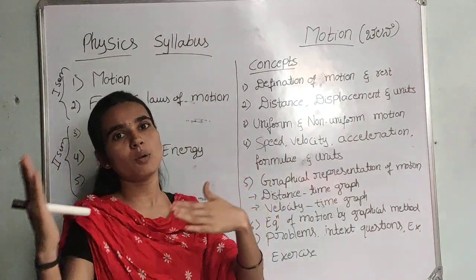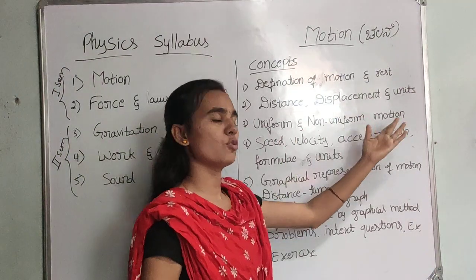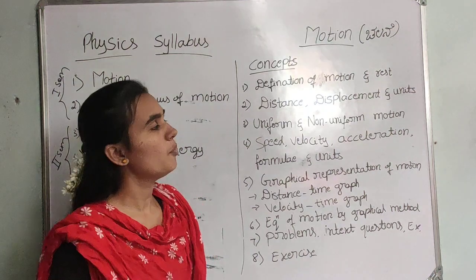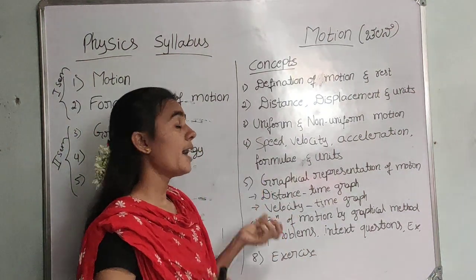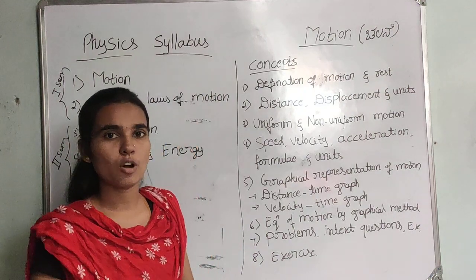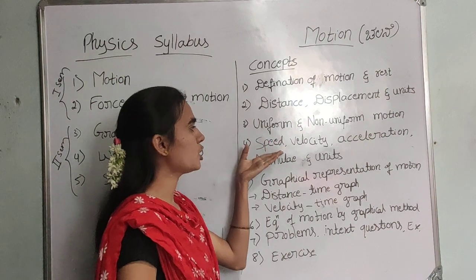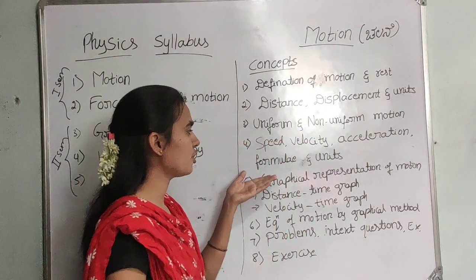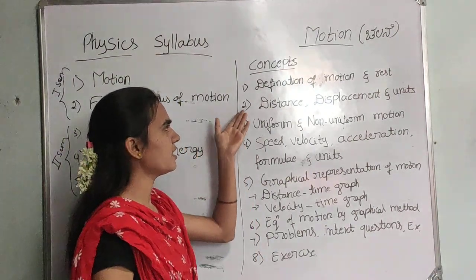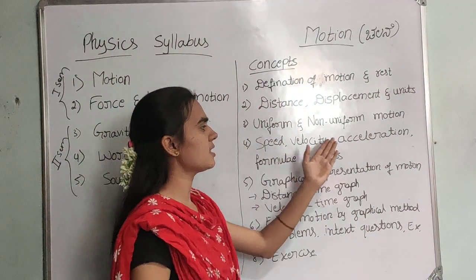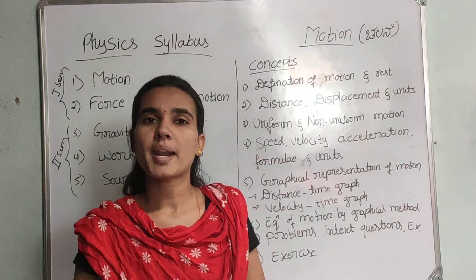So what is the uniform and what is a non-uniform motion, where we are going to observe the presence of uniform and non-uniform motions. What are the differences also we are going to discuss, and how we can identify the uniform and non-uniform motion. That thing we have to discuss. Fourth concept is speed, velocity, acceleration, formulae and units. So whatever the distance, displacement, speed, velocity, accelerations are there, these are some of the physical parameters.